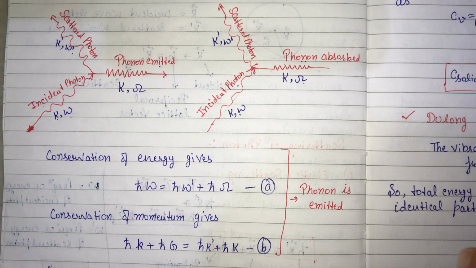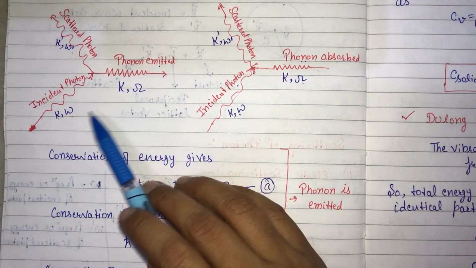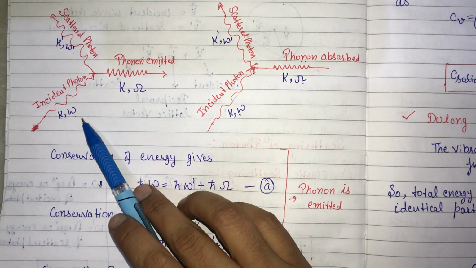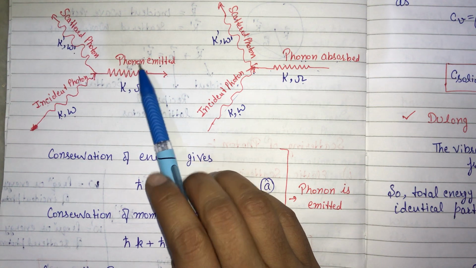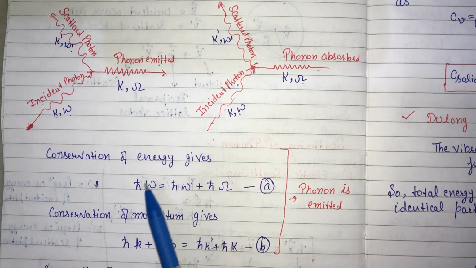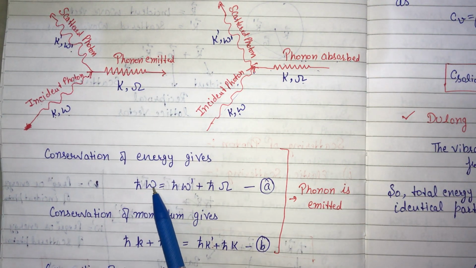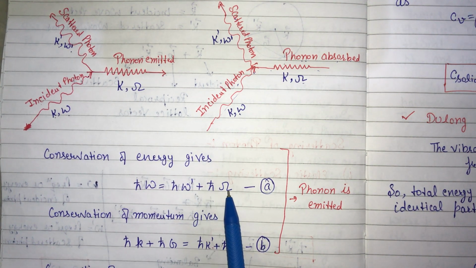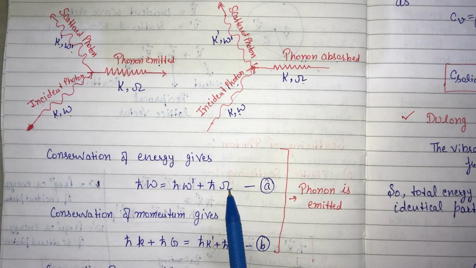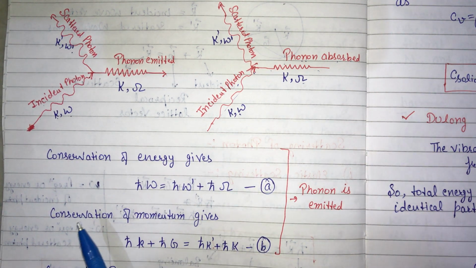Now if we write the conservation of energy and momentum, for energy, in the first case, if phonon is emitted, then the conservation of energy will be given by h cut omega is equal to h cut omega dash plus h cut omega. Clear?